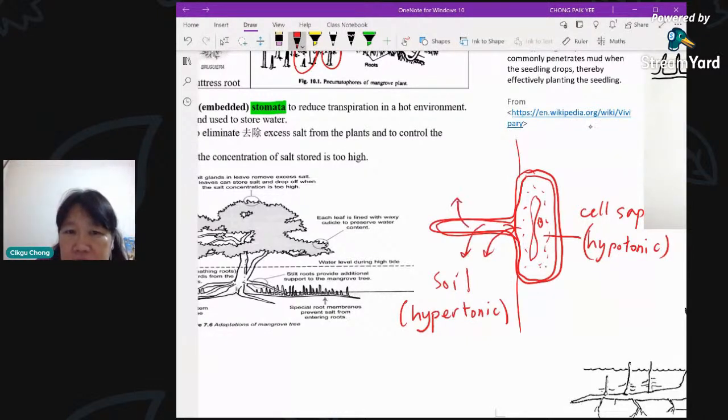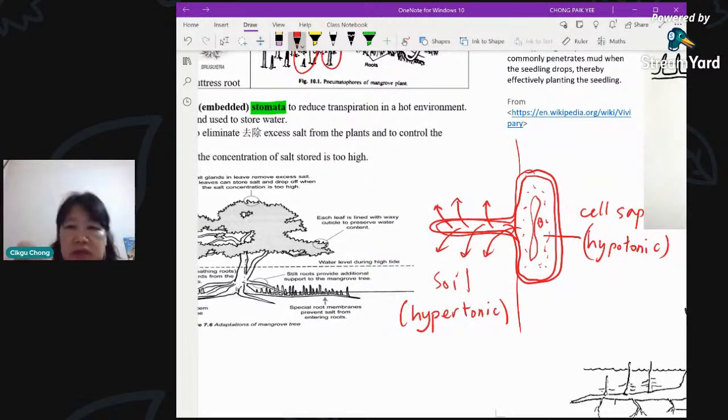So is that a good thing? Water diffusing out rather than coming in. This is not a good thing, right? That means the plant will not be able to obtain water. Okay, so ultimately the plant will wilt and the plant will die, because it's dehydrated. Water will come out from the cell. So how do mangrove trees overcome this problem of staying in a hypertonic soil? How are they still able to do it?